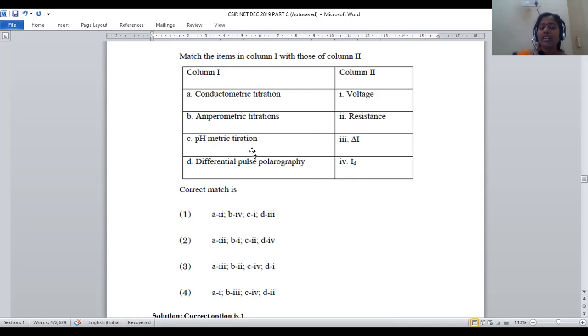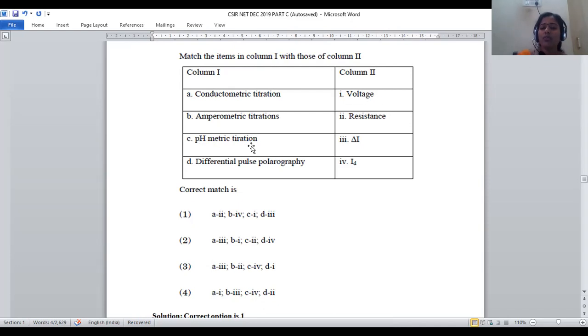Right? In the case of pH metric titrations, it is the part of the galvanic cell. It is the part of EMF determination. Whenever electromotive force is determined, subsequently it is converted into pH. There is a derivation of EMF into pH. There is a direct relation, right? So that's the reason why pH metric titration is directly linked with voltage.